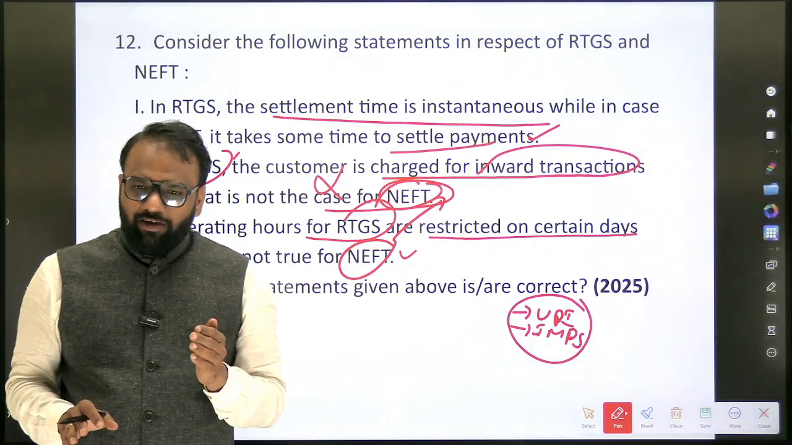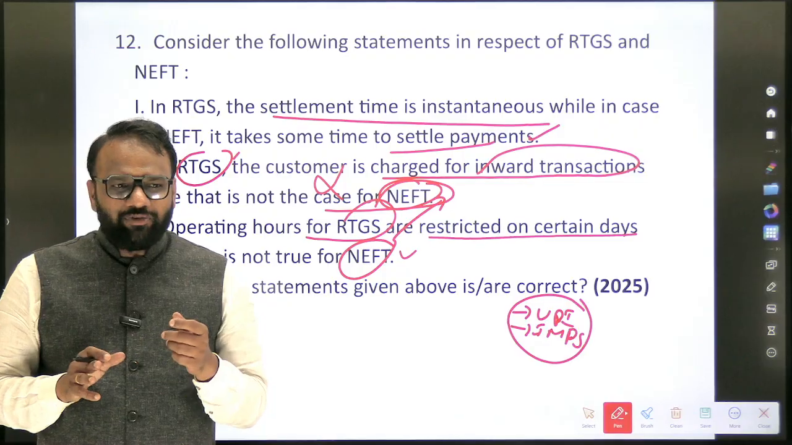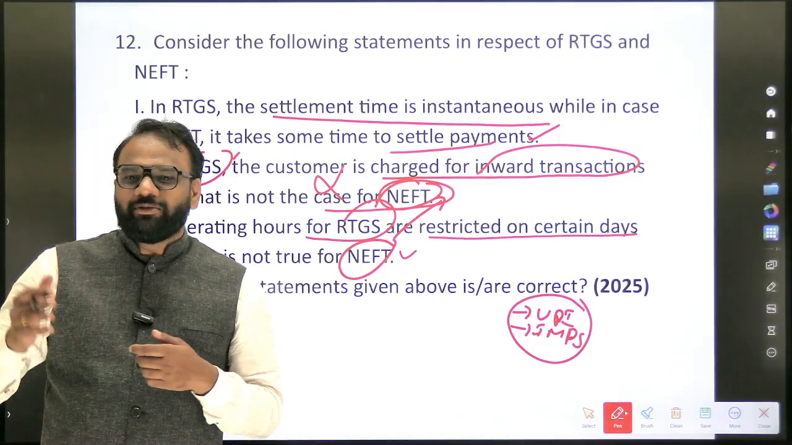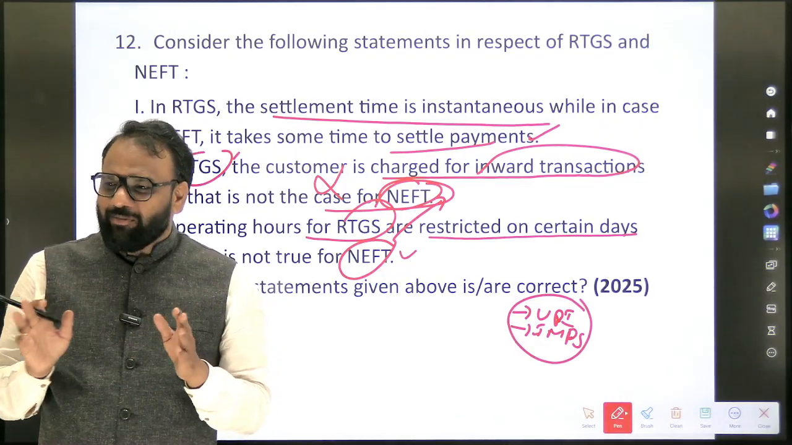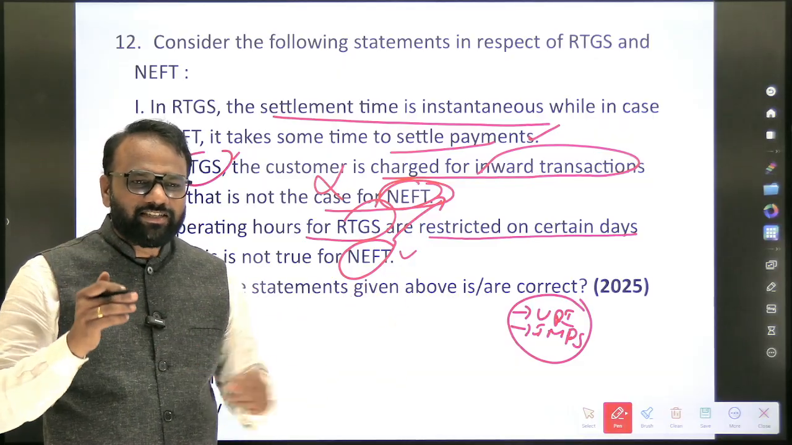Now when it comes to UPI, whether it's instantaneous or delayed. Sir, many times when I go to a tea shop and do the payment, sometimes it gets delayed. See, that's an exception, but generally it's instantaneous. So UPI transaction is instantaneous. How about IMPS?